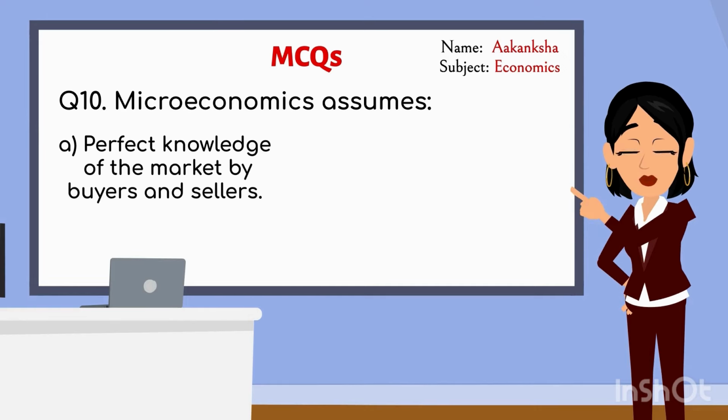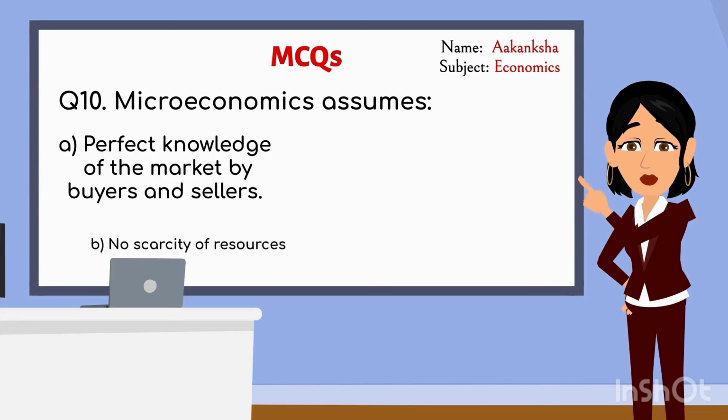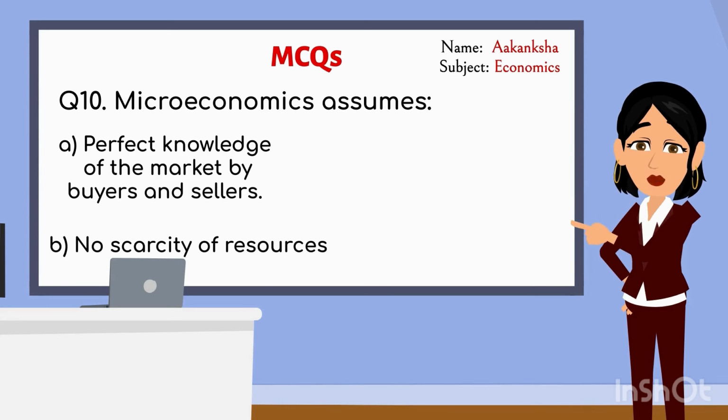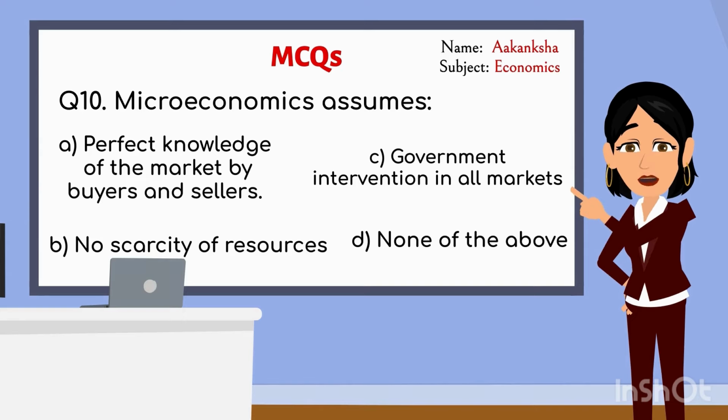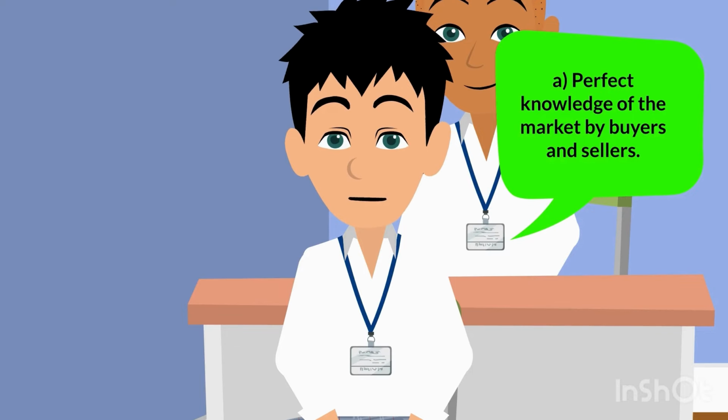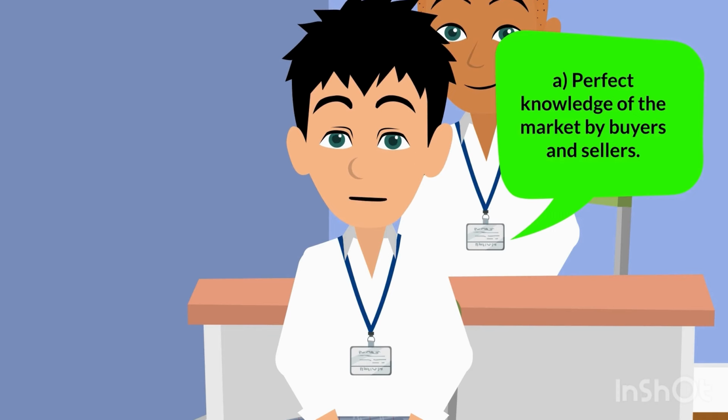Microeconomics assumes: A. Perfect knowledge of the market by buyers and sellers. B. No scarcity of resources. C. Government intervention in all markets. D. None of the above. Ma'am, the answer is A. Perfect knowledge of the market by buyers and sellers.